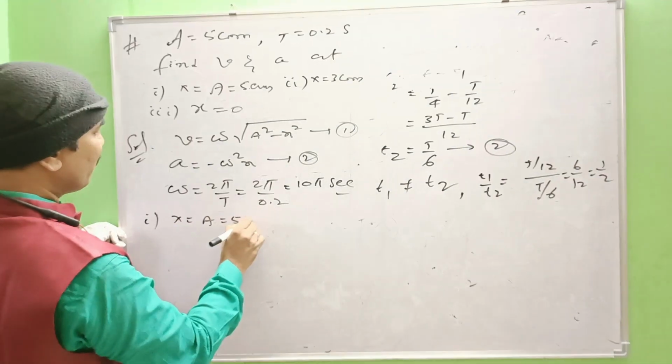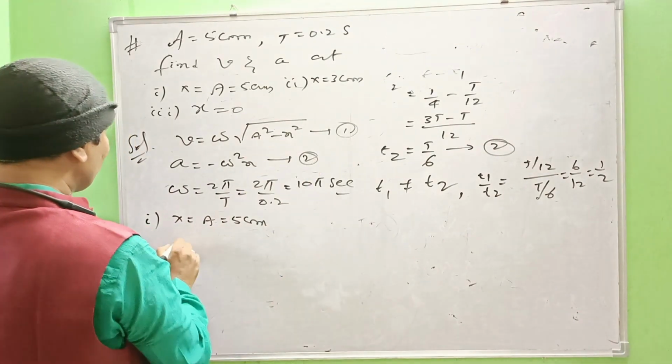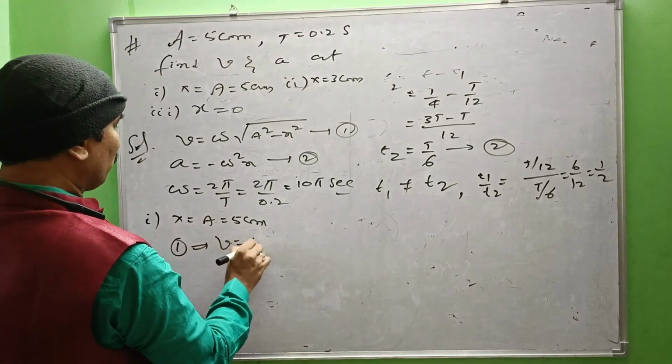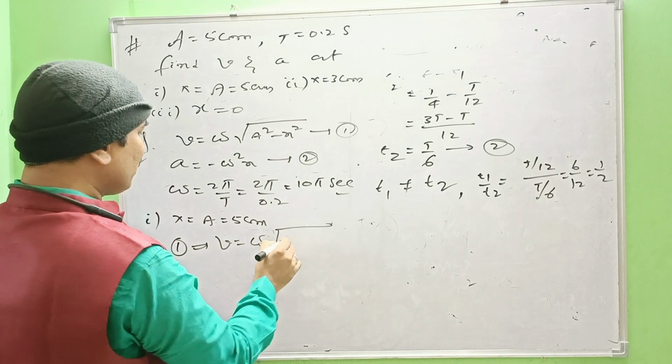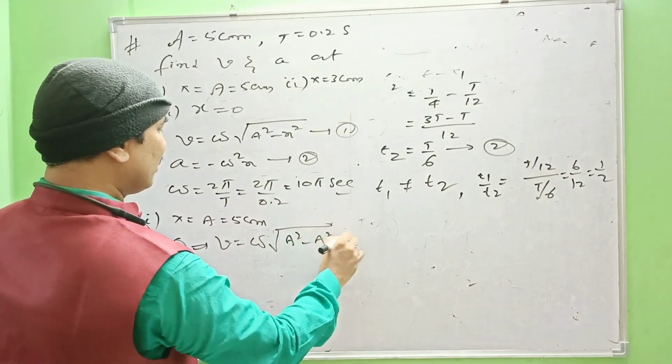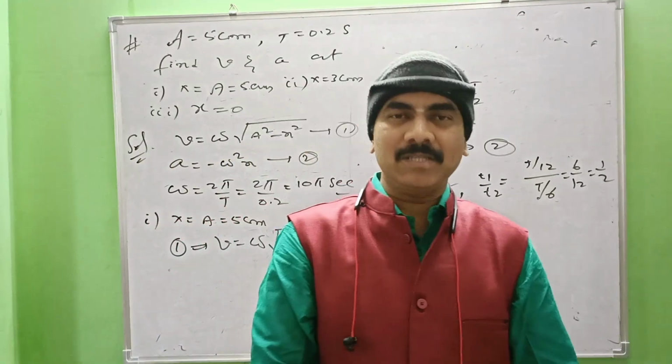Now, for question number 1, x equal to a, that is 5 centimeter. Then v equal to omega root over a square minus a square, that is 0. So at the extreme position, the speed of the particle is 0.